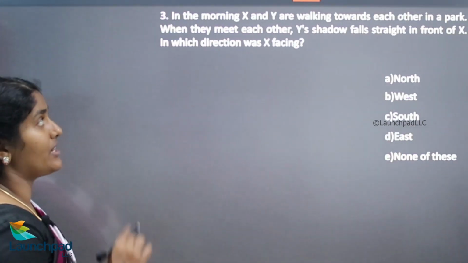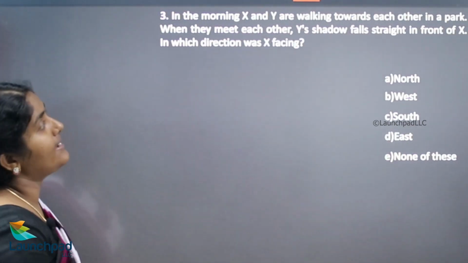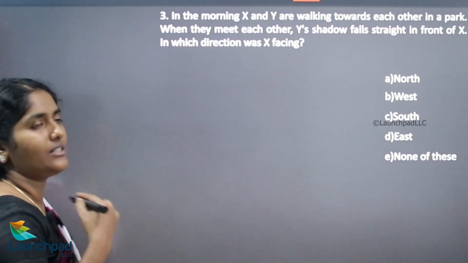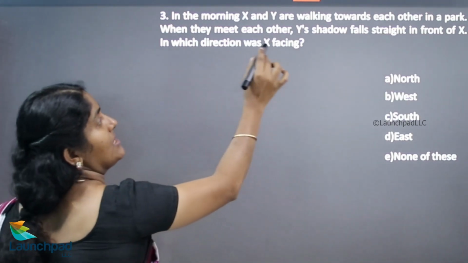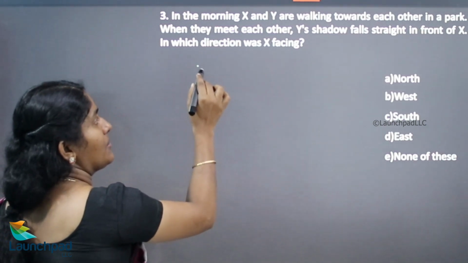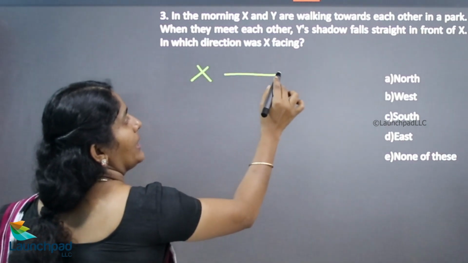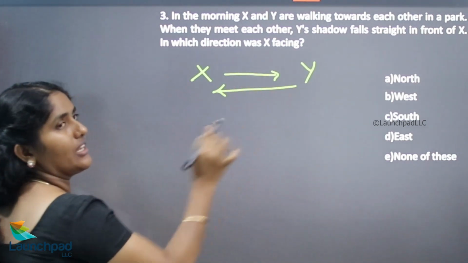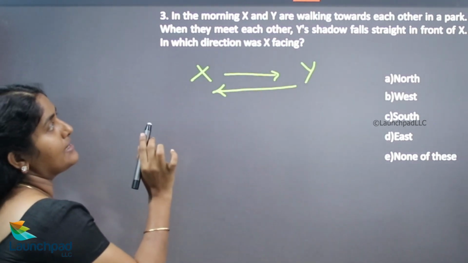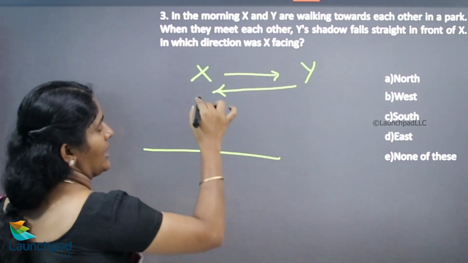Okay, we'll move on to the next question. In the morning, X and Y are walking towards each other in a park. When they meet each other, X to Y, Y to X, they walk towards each other in a park. Consider this is the morning time.